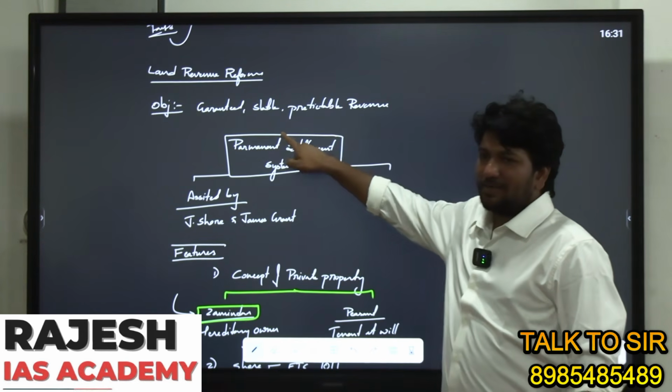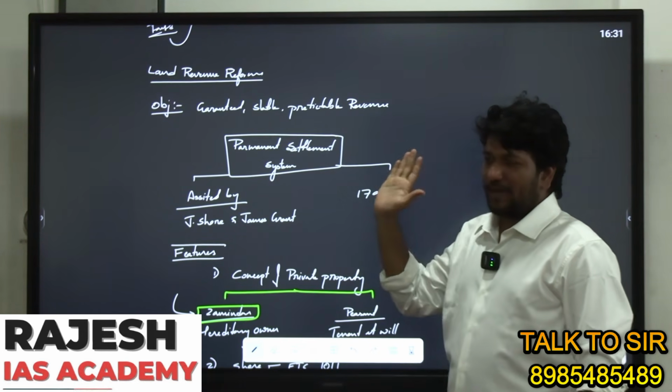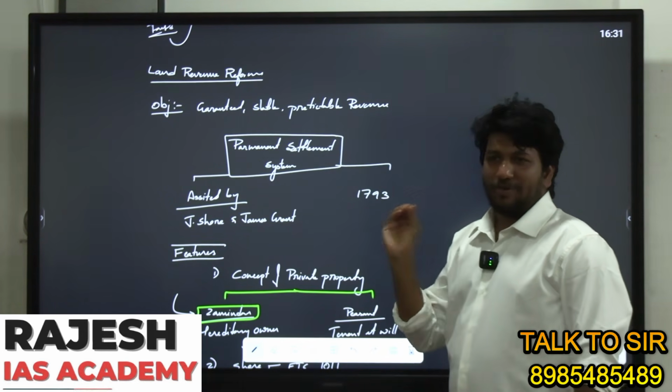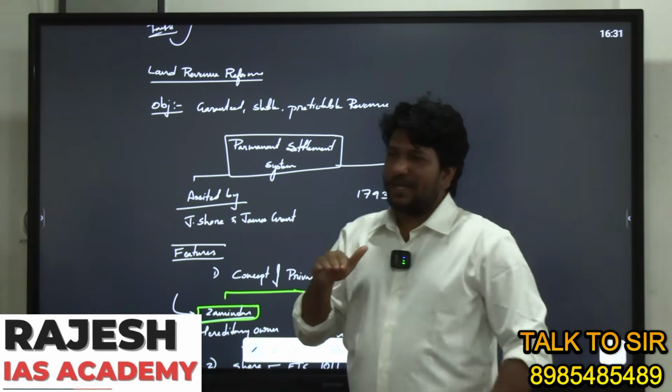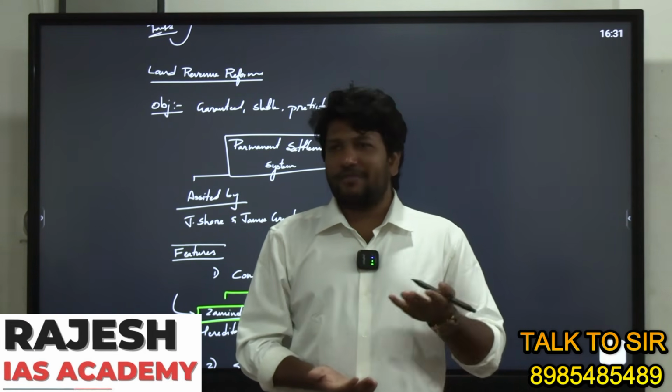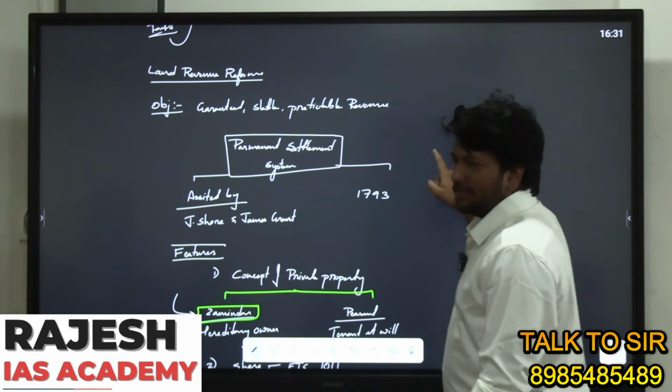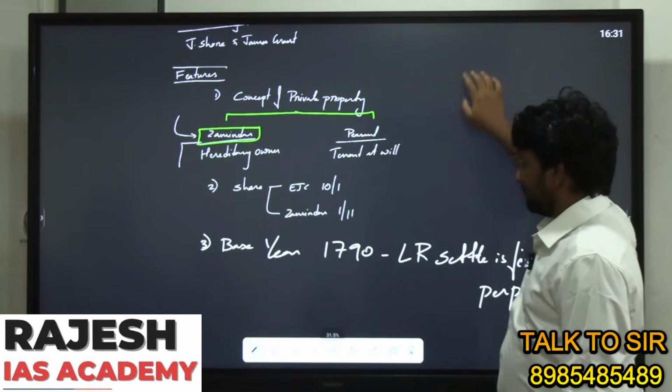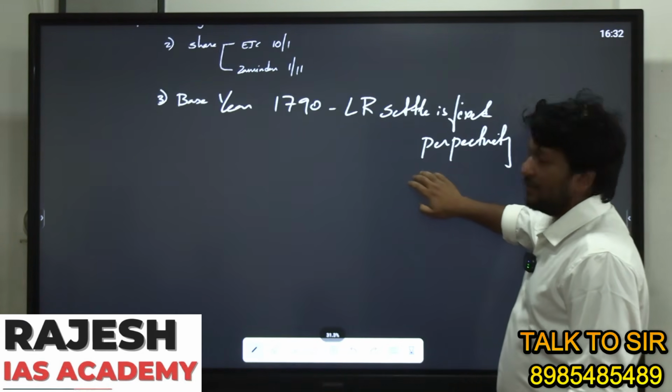Guaranteed stable income. At that point of time they required a stable income. So they knew that in future they would have the disadvantage of losing revenue, but at that point they needed a fixed income. Clear?